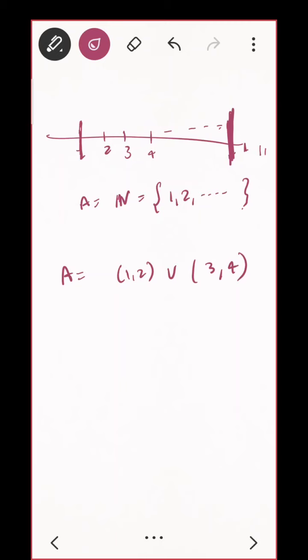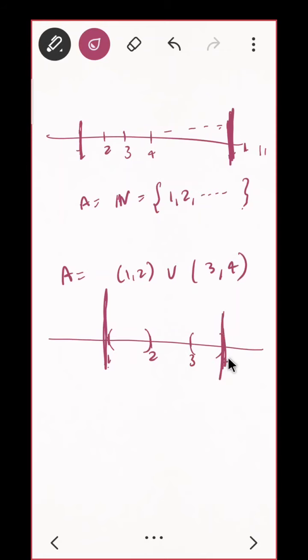Nice. Do you understand the trick, everyone, now? Do you understand the trick? You just have to draw the thing that is 1, 2, and somewhere here 3 and 4. I don't have to think about the in-between numbers. I just have to give a pole here such that all the elements are lying this side. Do you agree? Lying this side of 1. So 1 is my lower bound, and I just have to give a pole here such that all the elements are not crossing this line.